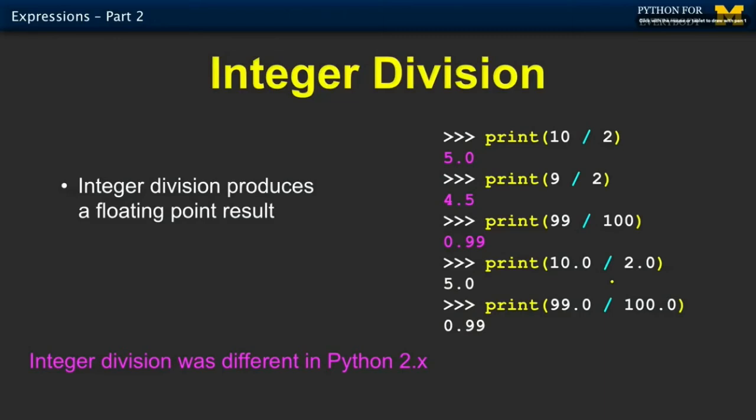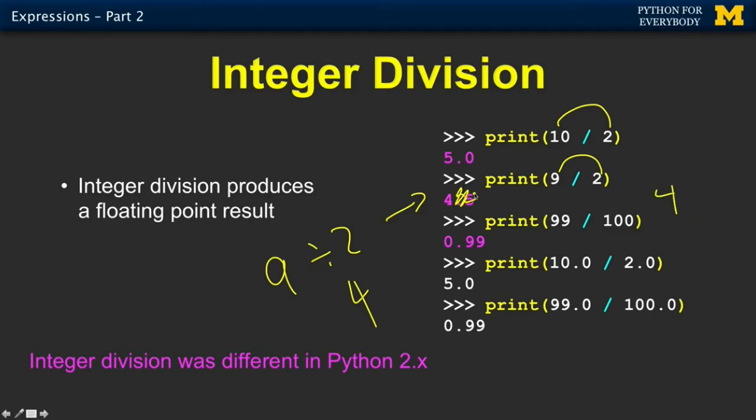There are some things that were different in Python 2. So 10 divided by 2, even though those are both integers, produces a floating point result. This doesn't make much difference if these are evenly divisible, but if they're not evenly divisible, it makes a big difference. So 9 over 2 is 4.5. Think about if you put in 9 divided by 2 in a calculator, you wouldn't expect it to say 4. And in Python 2, it said 4. It actually truncated. It actually threw this bit away. But in Python 3, it just automatically converts divisions to floating point, and so it works out quite nice.